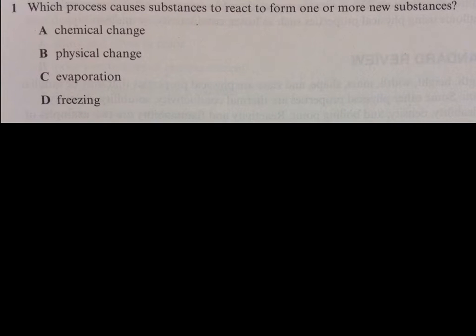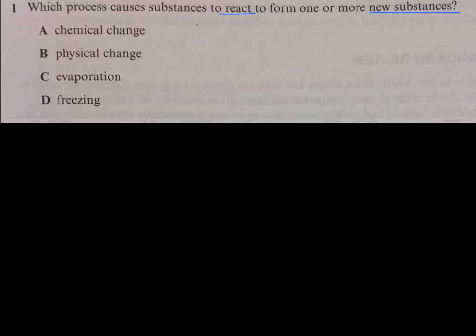Okay students, let's look at questions 1 and 2 from page 35 of your Fusion Assessment booklet. Question 1 reads as follows. Which process causes substances to react to form one or more new substances? What are some keywords here that we can probably underline? Exactly. React is a very important word, also is new substances.